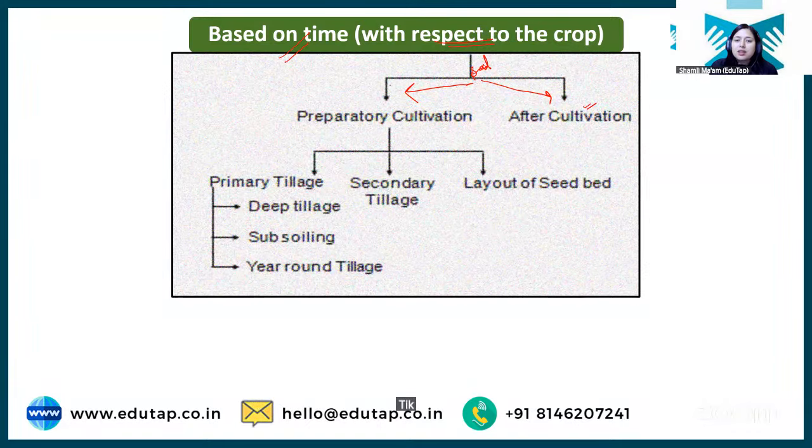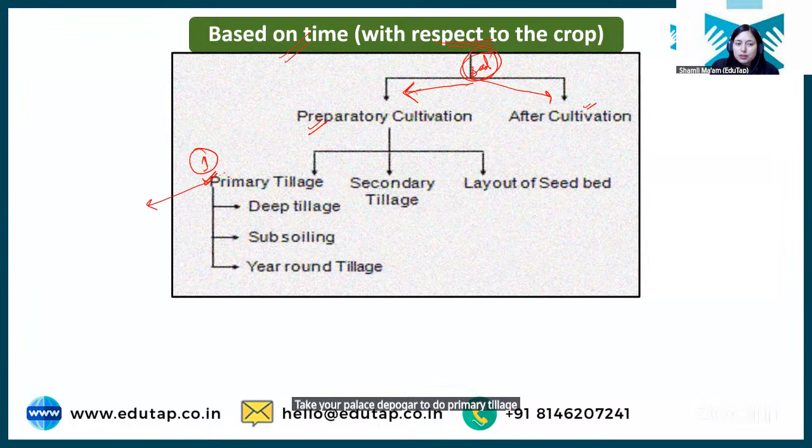ठीक है? After cultivation tillage operation. ठीक है, so I have told you it's all about with respect to crop. Okay, so before sowing seed is known as preparatory cultivation, and it also has different steps. So first step is to do primary tillage operation. ठीक है, पहला step होगा to do primary tillage operation.